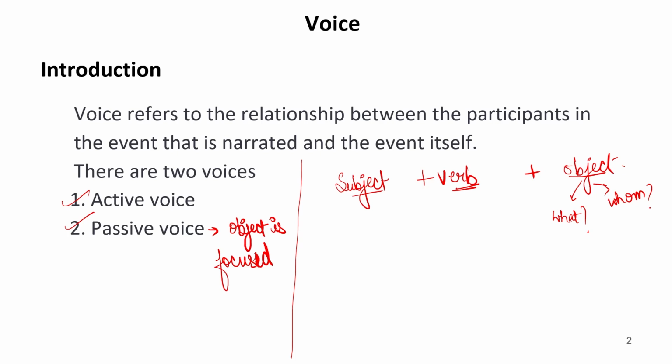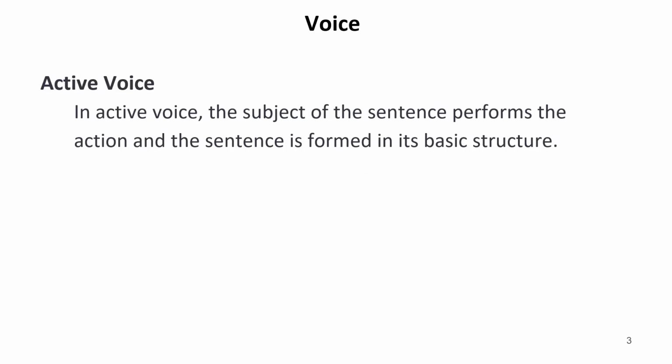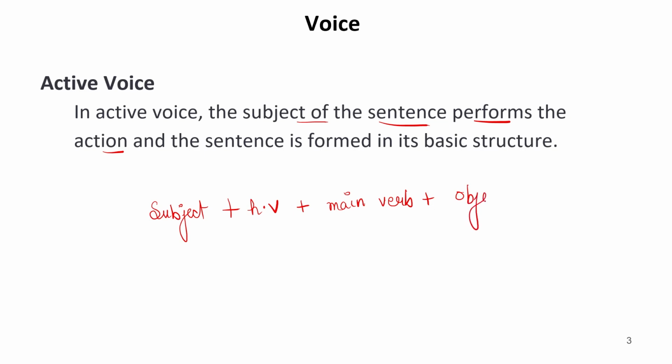Now let us elaborate active voice and passive voice. In active voice, the subject of the sentence performs the action. Well, whenever we have a basic structure, that is subject, then we have helping verb, then we have main verb, and then we have object. This type of sentence is known as an active voice sentence, or a sentence in active voice.